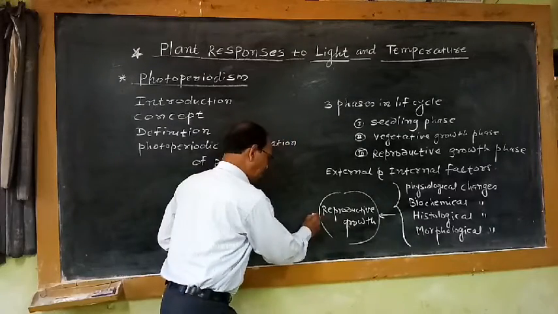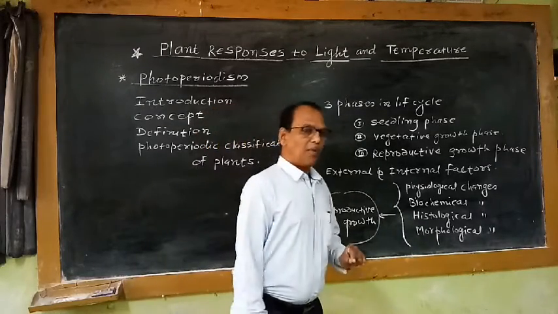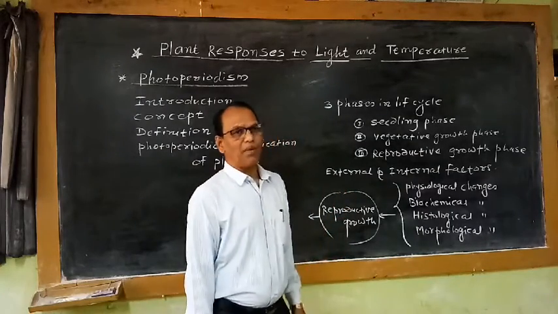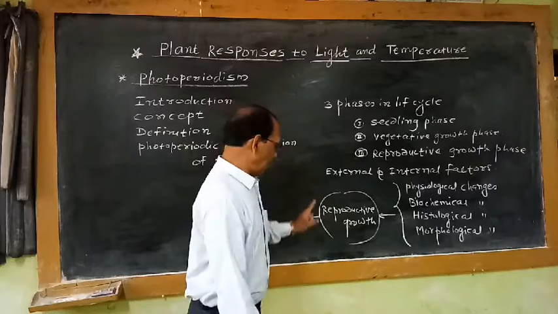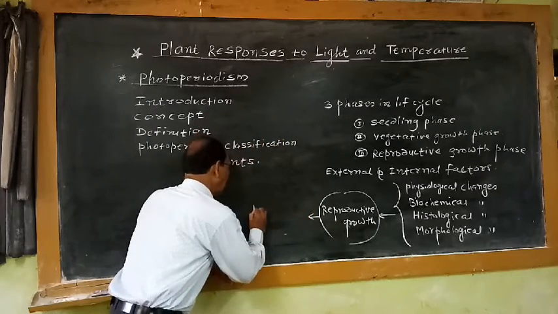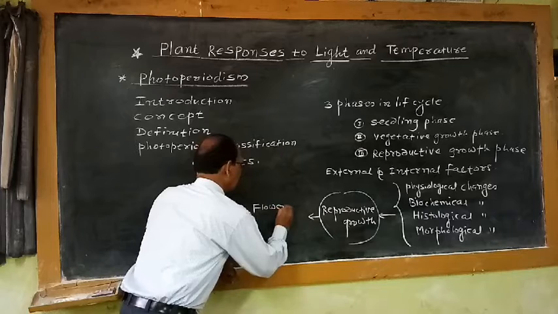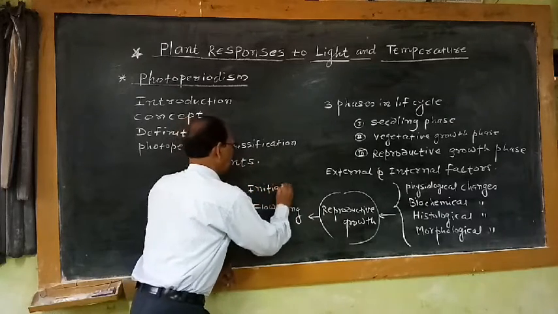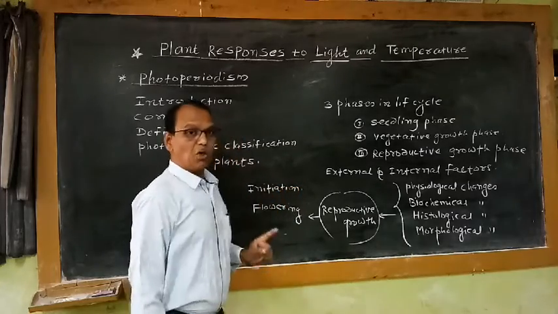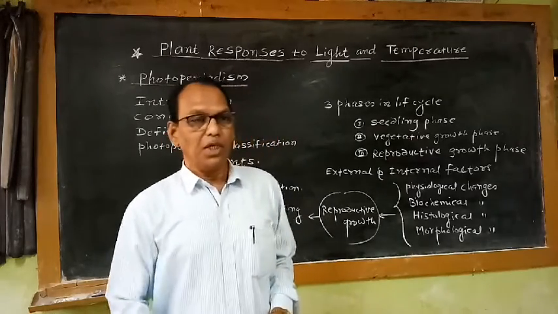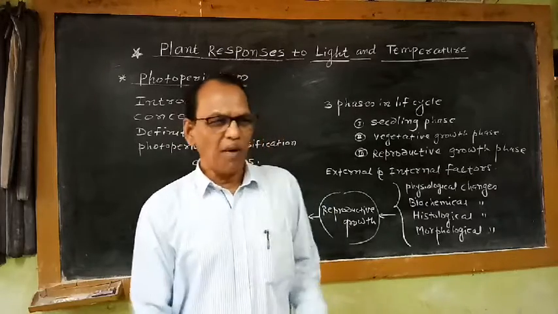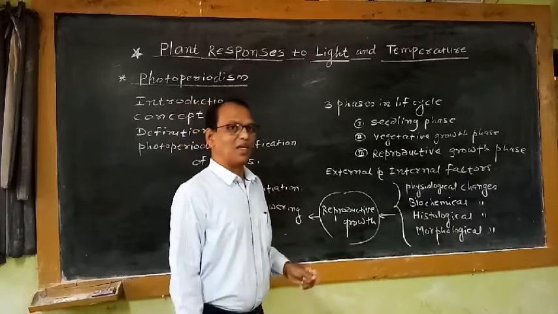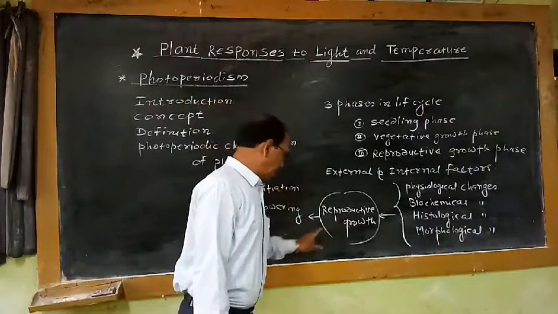So what is the meaning of reproductive growth? I have told you over here. After some extent of vegetative growth, each and every flowering plant begins the reproductive growth. Reproductive growth is nothing but initiation of flowering. So initiation of flowering is the initial stage in the reproductive growth. After initiation of flower, pollination takes place, fertilization takes place, and formation of fruits and seeds takes place in each and every plant. That means reproductive growth.